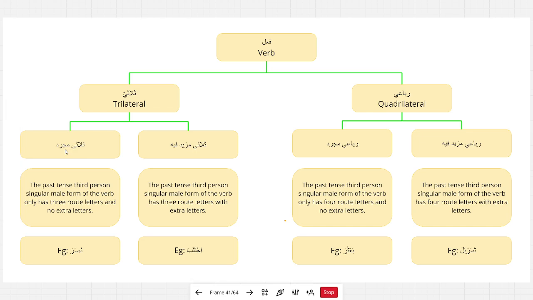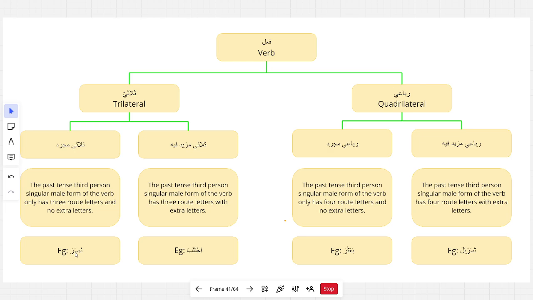Mujarrad means to be stripped of something, right? Someone's clothes to be stripped off. In this case, it means not having extra root letters. It's thulathi, trilateral, without any extra letters. Example, nasara. Along with all the other forms, remember we say nasara, nasaru, nasarat, nasrata, nasawna, all of these forms now are thulathi mujarrad.